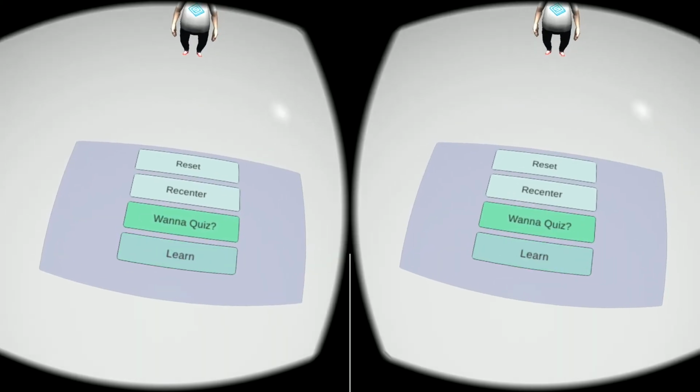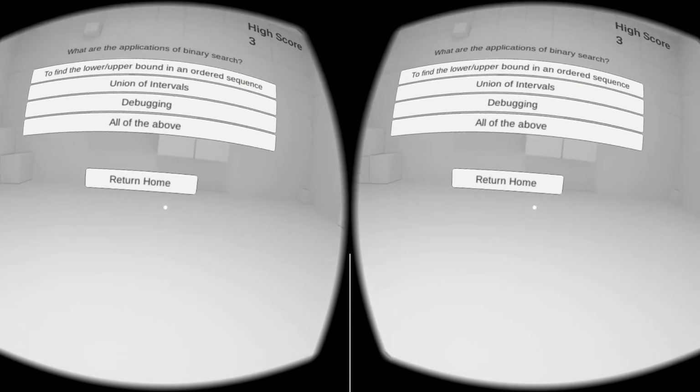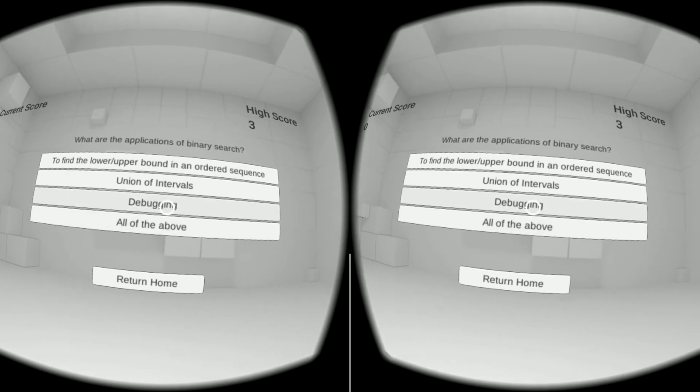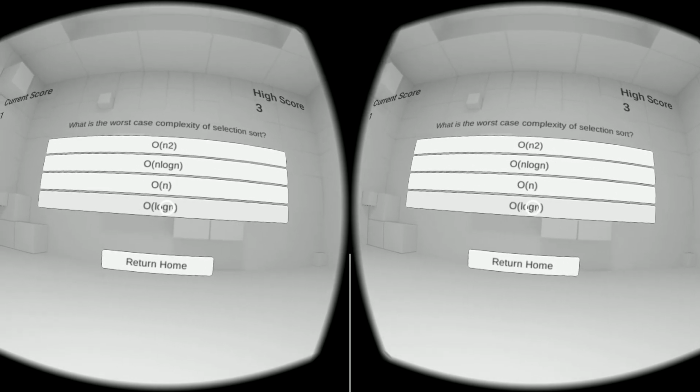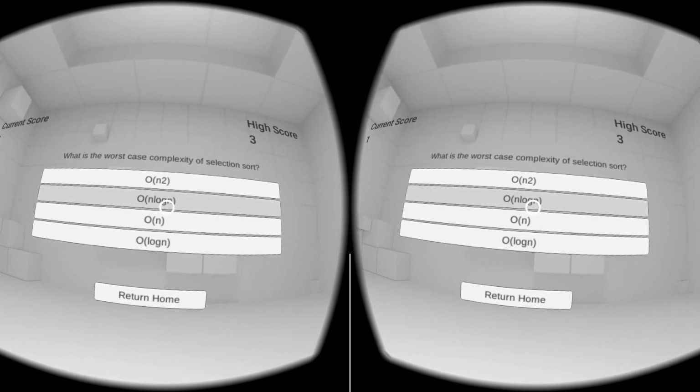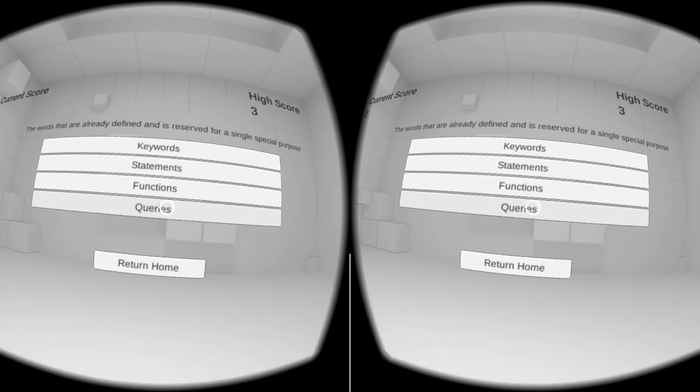And the final module is about self-evaluation. This is just to allow students to recollect the concepts and evaluate themselves. This application was developed using Unity 3D. C# is the language used for scripting.